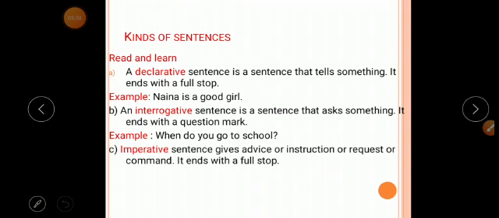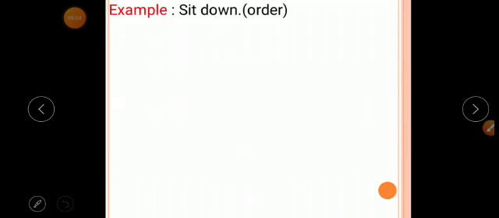Imperative sentences. Look at here. An imperative sentence gives advice or instruction or request or command. It ends with a full stop. What will happen in imperative? Yes, a sentence which expresses an order, a request, or advice is called an imperative sentence.